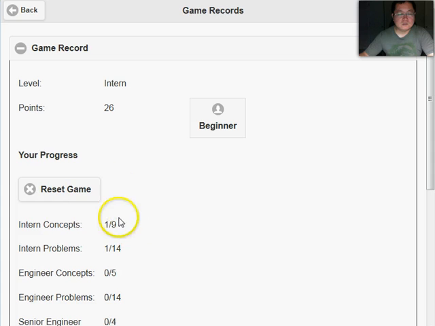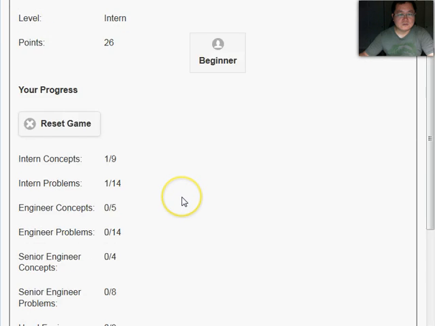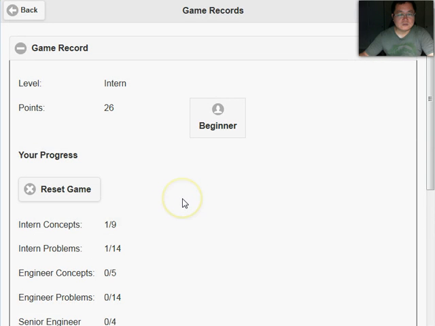Here's your progress, and you can check out the beginner level. You are currently at the beginner level because you only have 26 points. Try to earn more points, and you should take a screenshot of this page and send it to Dr. Marquez or any instructor you have about your result.